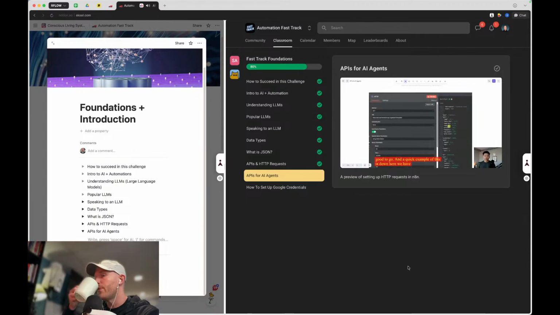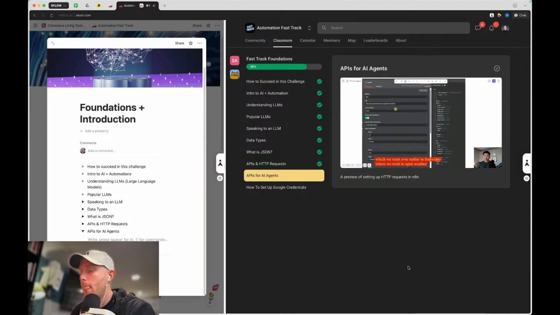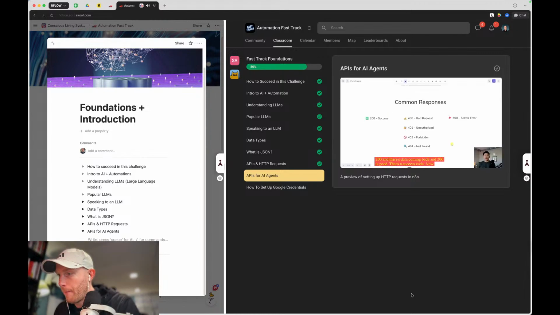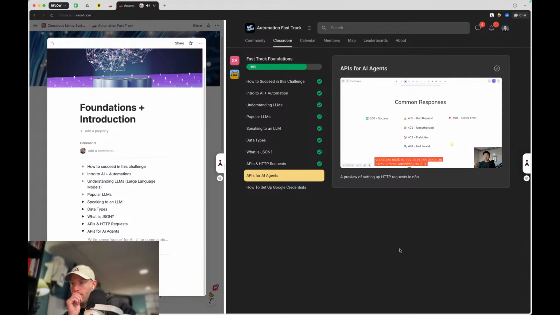And a quick example of this is down here, we have that HTTP request, which we went over earlier in this video, where we went to OpenWeatherMap API. And you can see down here, we got code 200, and there's data coming back, and 200 is good. That's a success code. Now, if you get a request in the 400s, that means that you probably set up the request wrong. So 400 bad request, that could mean that your JSON's invalid. It could just mean that you have an extra quotation mark or an extra comma, something as silly as that. So let me show a quick example of that.